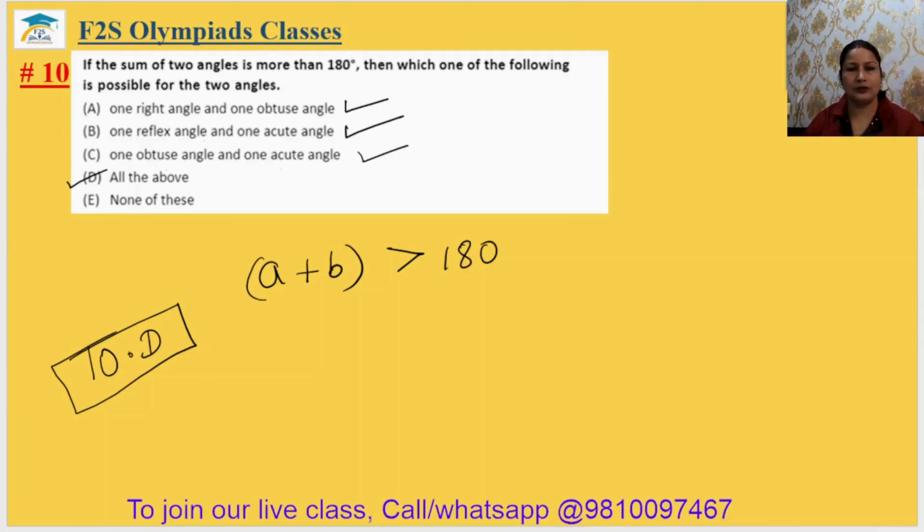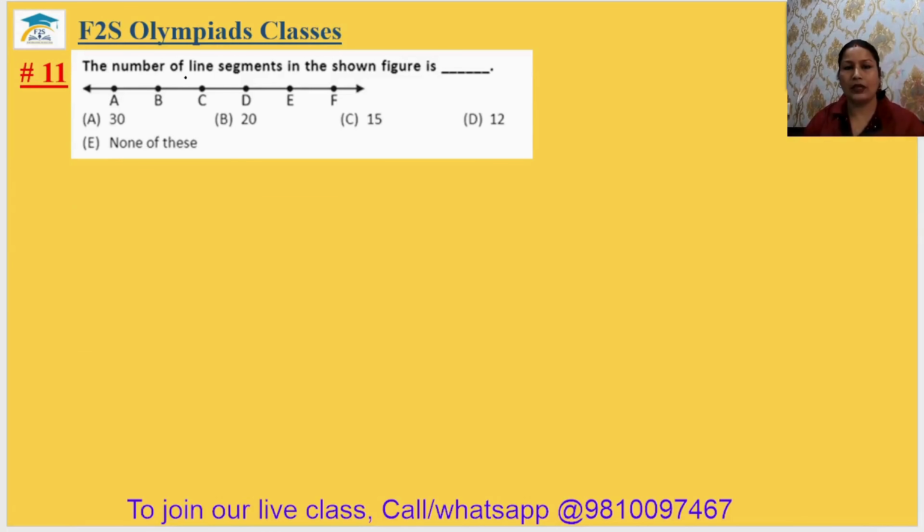Question number 11. The number of line segments in the shown figure. कितने line segments हैं यहाँ पर? A, B. I'm just writing the name actually. A, B, B, C, C, D, D, E, E, F. Okay. So 1, 2, 3, 4, and 5.